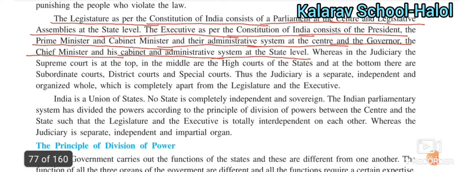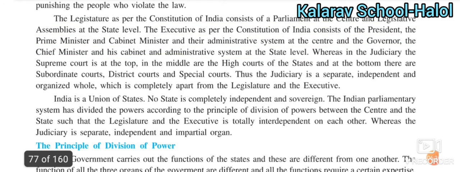If we talk about the state level, the head of the state is the Chief Minister. And on the state level the head also works as a Governor. Other ministers work in different fields; they are called cabinet administrative ministers at the state level.